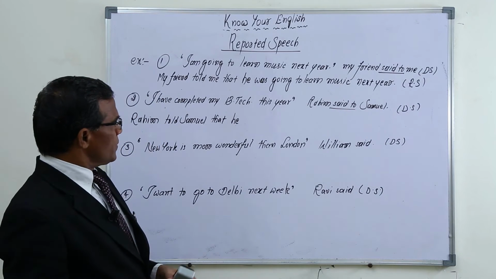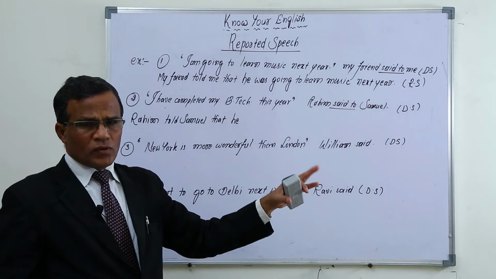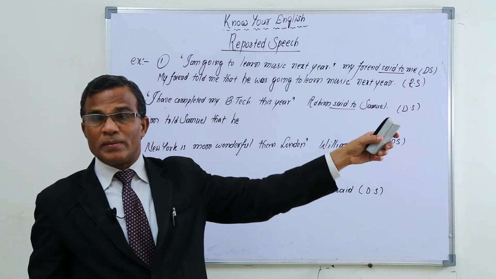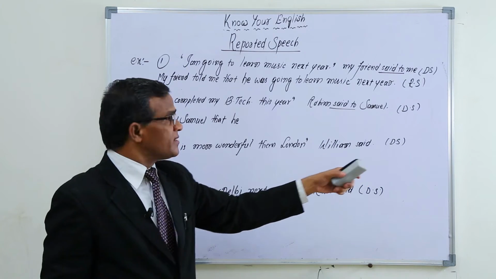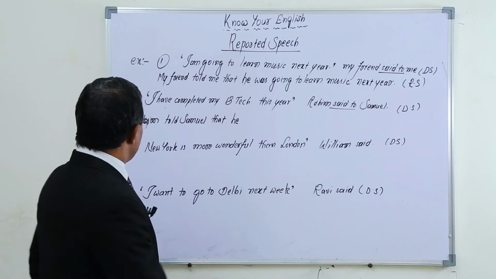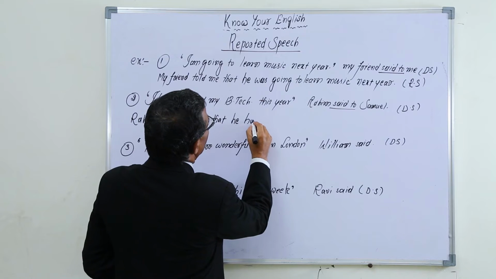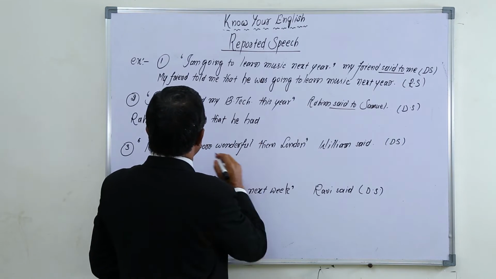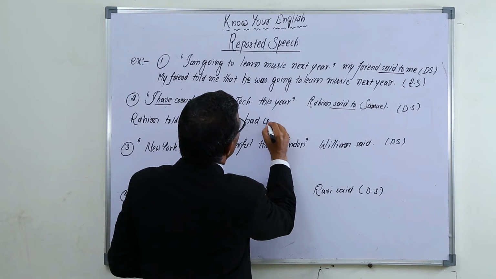Rahim said to Samuel, when he pointed to himself, he said "I." But when I am pointing to him and talking with others, instead of "I," it changes into "he." So, Rahim told Samuel that he had. So "have" changes into "had." The past form of have is had. Okay, that he had completed